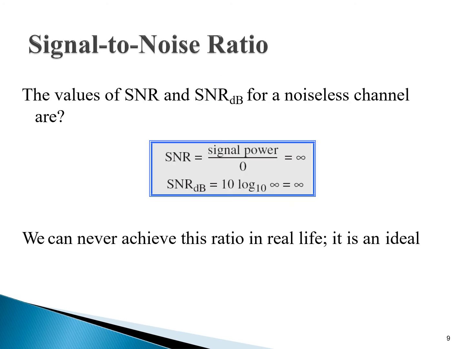The next is the value of SNR and SNR dB for the noiseless channel. When we have a noiseless channel, then we have noise 0. It is understood that signal power divided by noise power, here the noise power will be 0, and whenever you divide anything by 0, you will get infinity. So SNR dB is equal to 10 log 10 of infinity, and everything that is multiplied or calculated with infinity gives infinity.